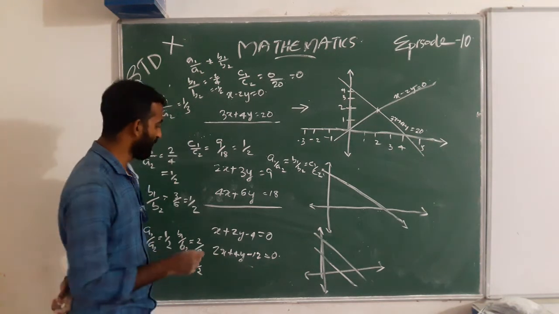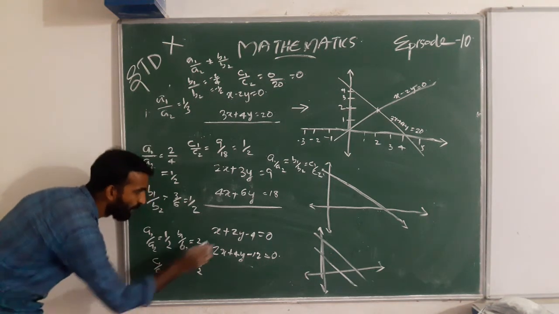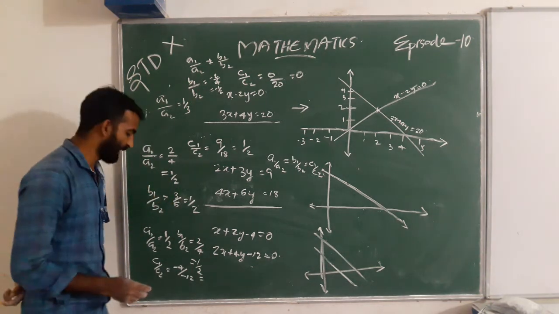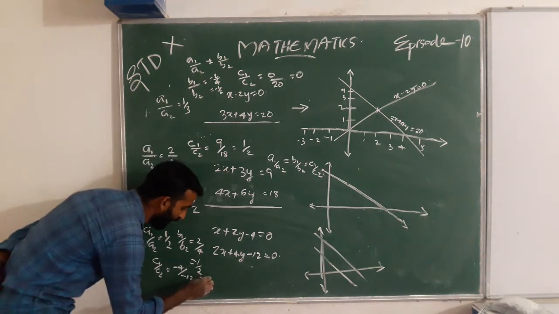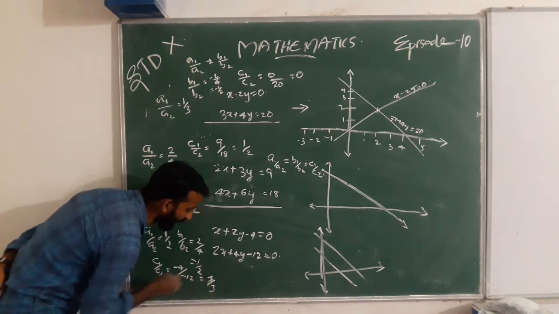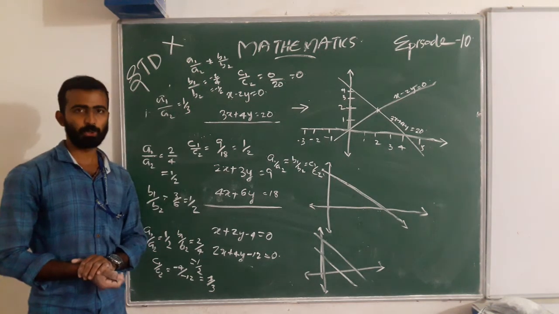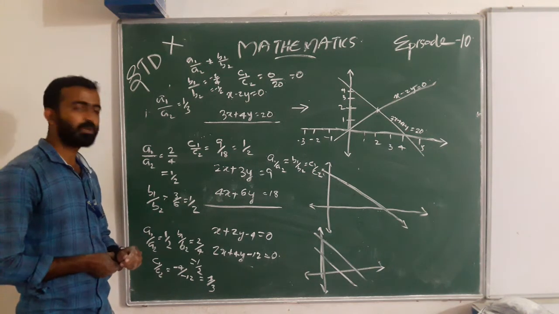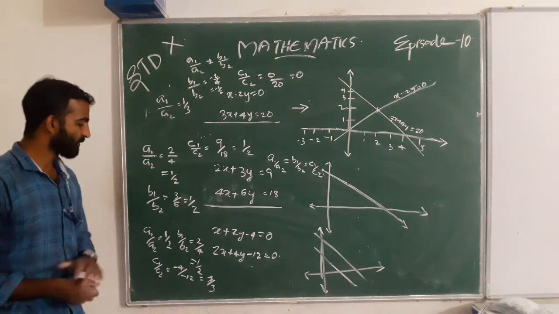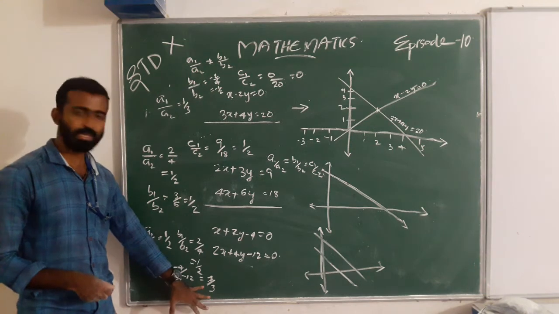And next, c1 by c2 equal to negative 4 by negative 12, we get 1 by 3.